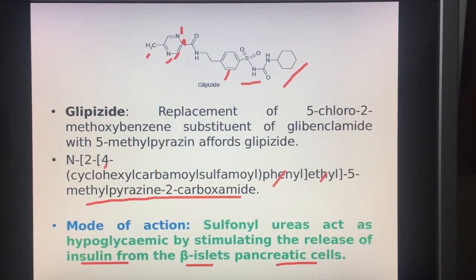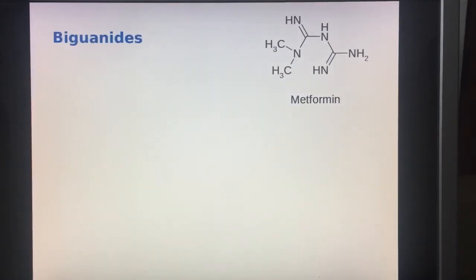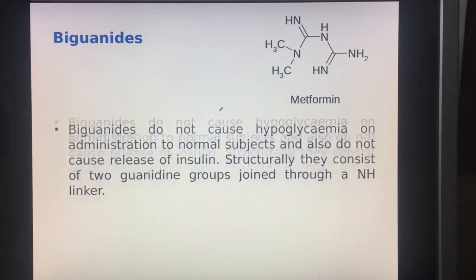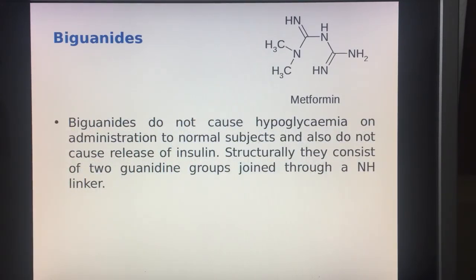Now coming to the second category of drugs, the biguanides. The drug in the syllabus is metformin. These biguanides do not cause hypoglycemia on administration to normal subjects and also do not cause release of insulin.